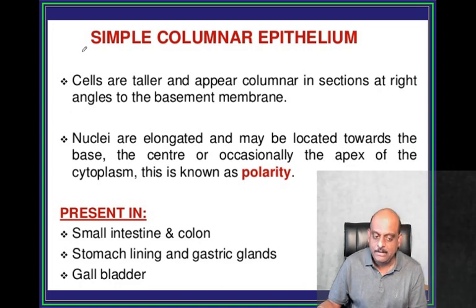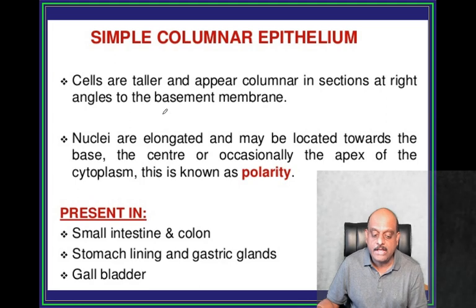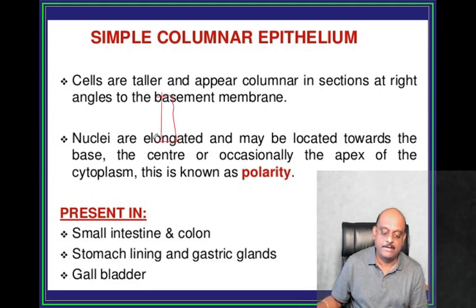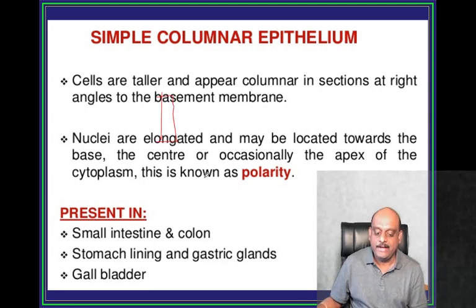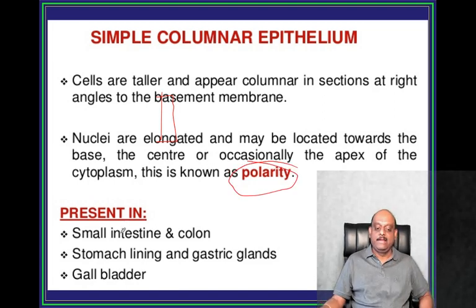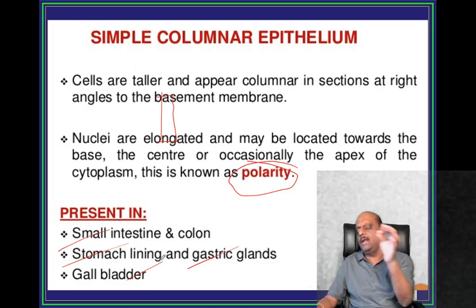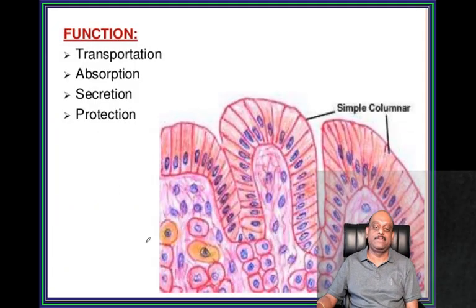Then simple columnar epithelium. The cells are taller and typically they show polarity. The small intestine and colon, stomach lining, gastric glands, gallbladder, simple columnar epithelium.